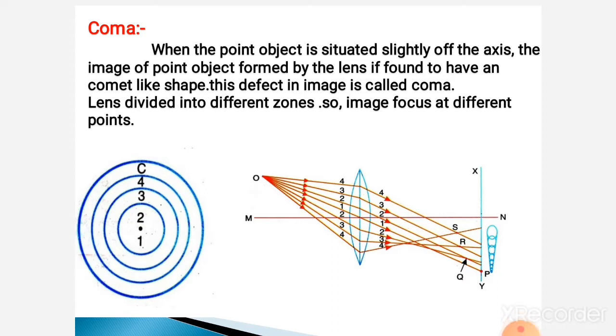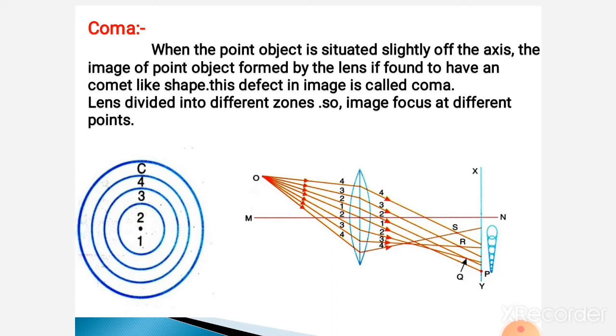Today's topic is coma. This is a monochromatic aberration. We already learned about aberration. Aberration is the defect in the image formed by the optical system. If this defect is due to light, it is known as chromatic aberration. If it is due to the lens, it is known as monochromatic aberration.